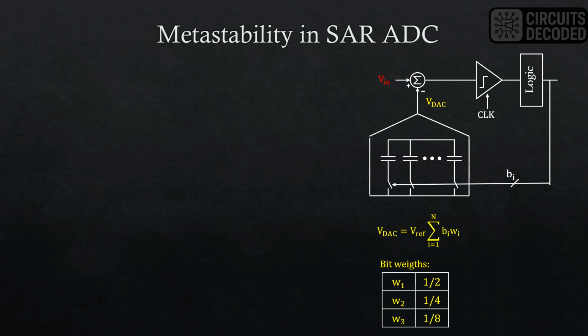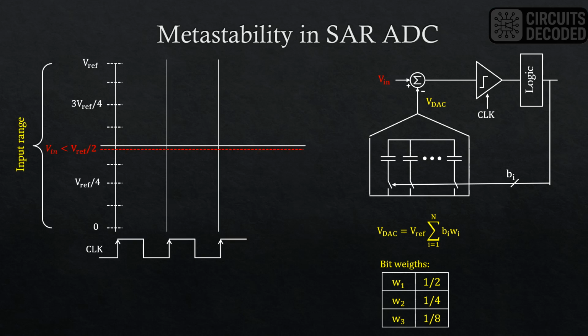Wi is the weight of each bit and is shown in this table. The SAR logic tries to find the closest approximation of Vin for the DAC in a binary search method, and this happens in n clock cycles, meaning that for a 3-bit ADC, it would take 3 clock cycles to get all the 3 ADC bits. This progressive approximation can be clearly understood from the timing diagram of the DAC.